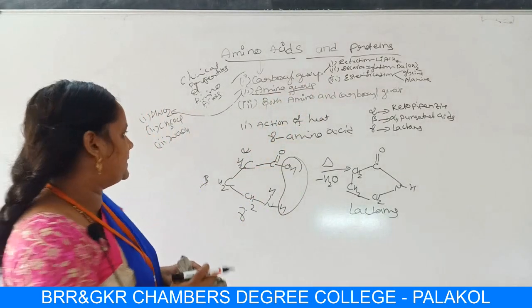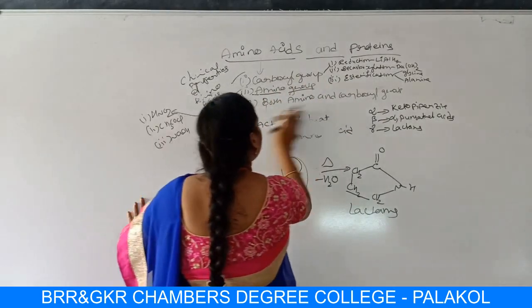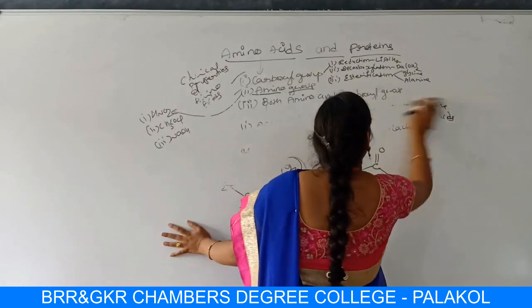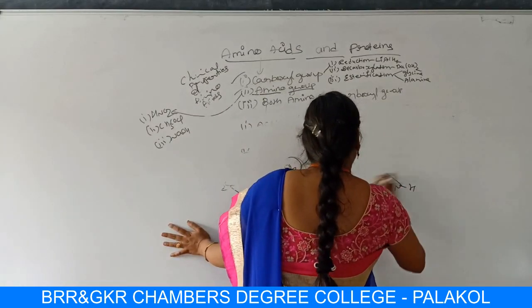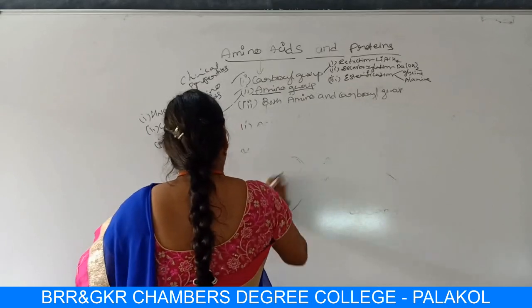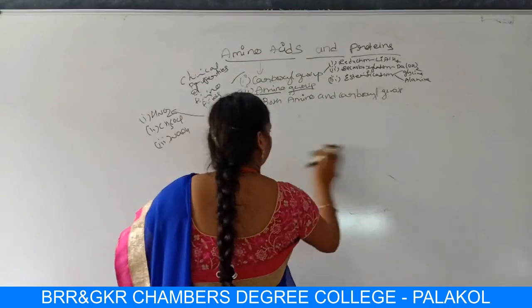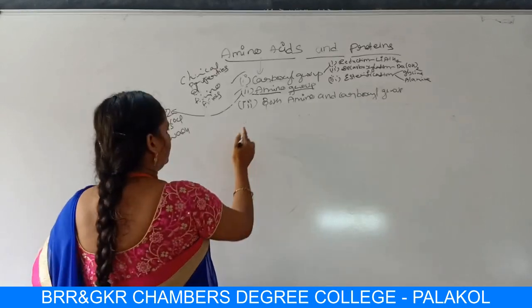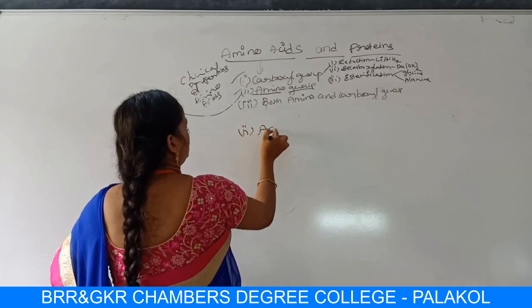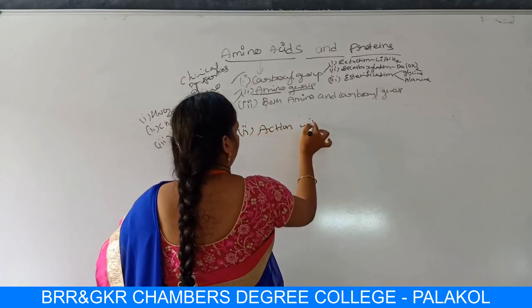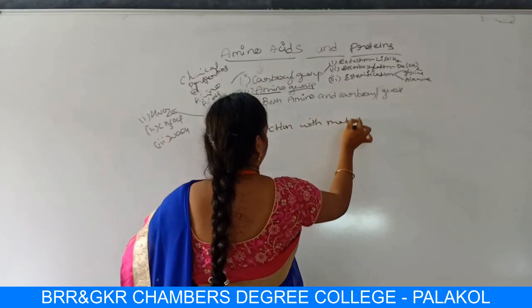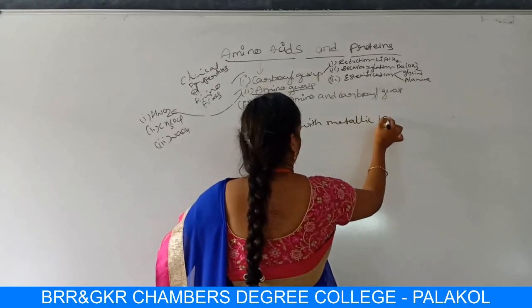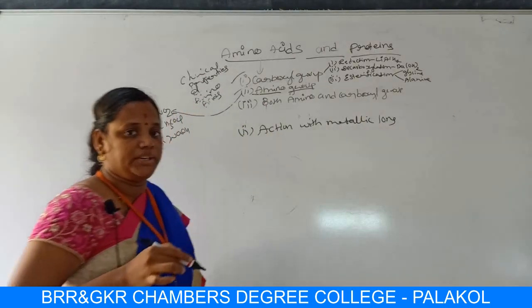Let us do the next. Next reaction, action with metallic ions. Complex formation takes place.